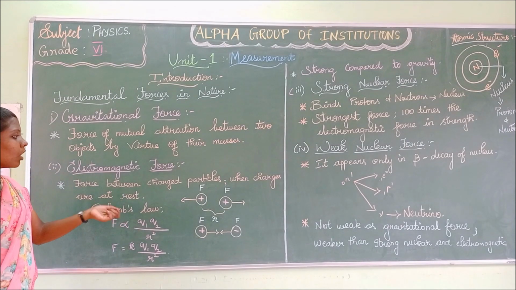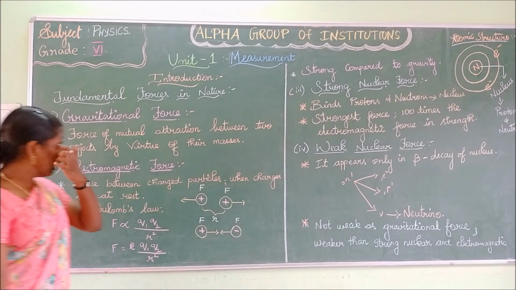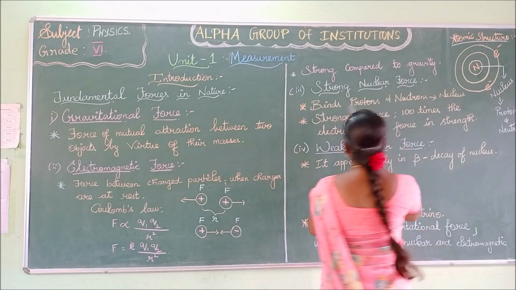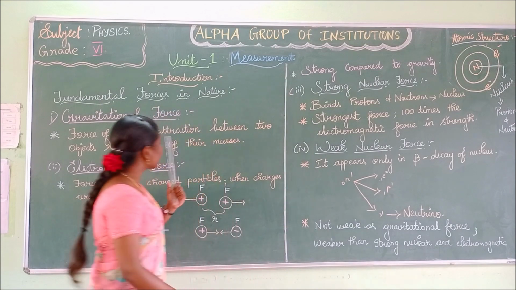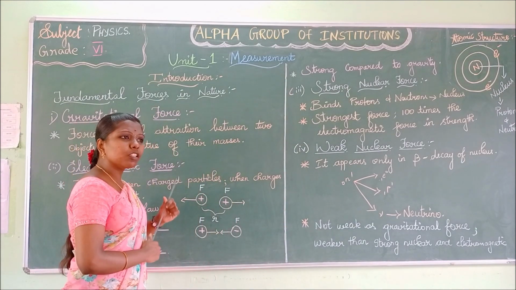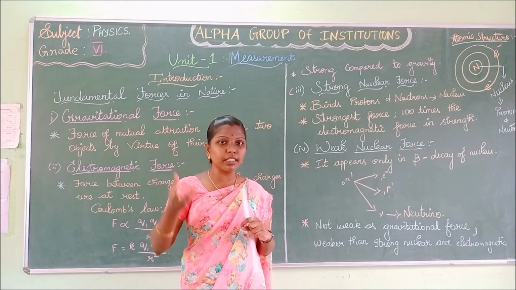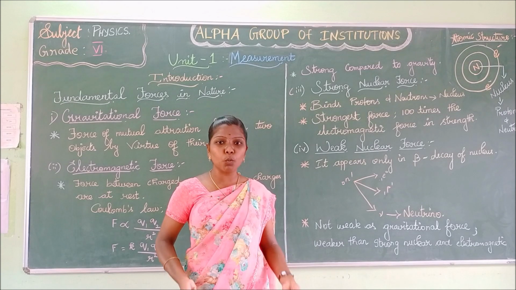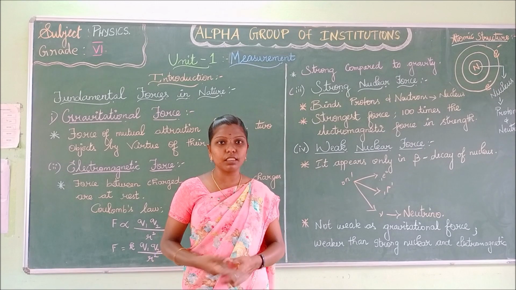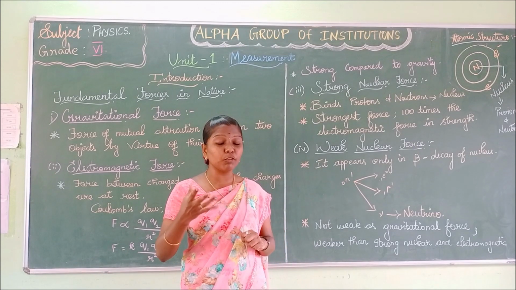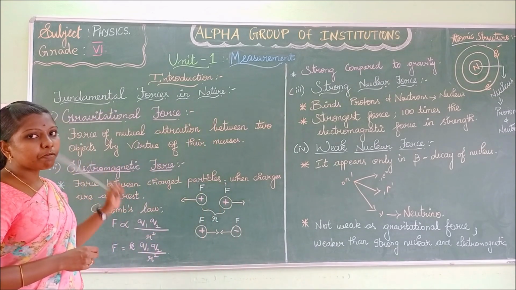This Coulomb's law is also called electrostatic force. Next, this electromagnetic force is strong compared to gravitational force. The gravitational force is the weakest force. Why is it called the weakest force? As I have said before, the apple falls from a tree and it gets attracted. We human beings are walking on the earth, right? Are we getting attracted? We are flexible, right? We are moving here and there. So the earth does not attract that much. This gravitational force is called the weakest force.